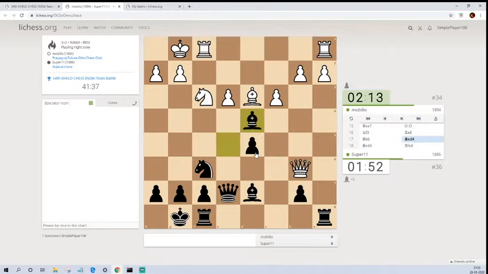Yeah, queen takes d4 was probably necessary because if e takes d4, it would have been a blunder because of queen e3 check and attacking the bishop. So queen takes d4 was compulsory. And then we have rook e8, rook e1,